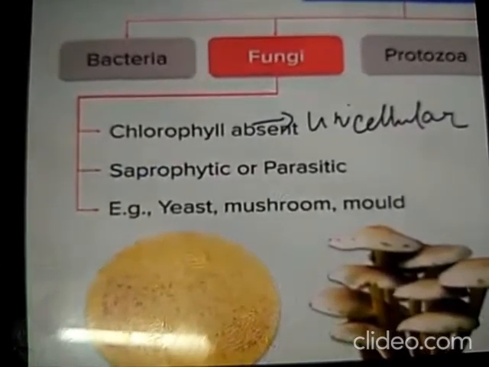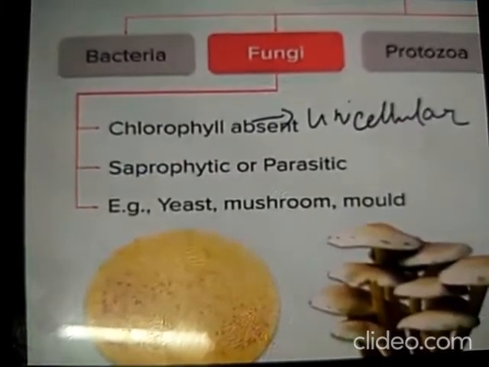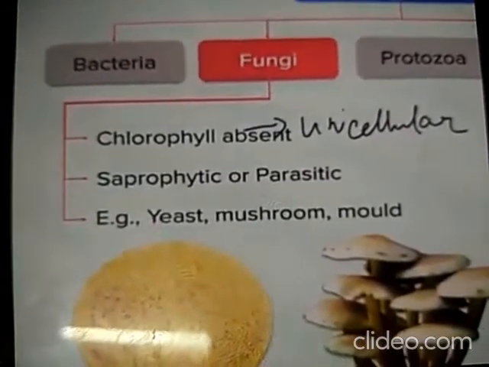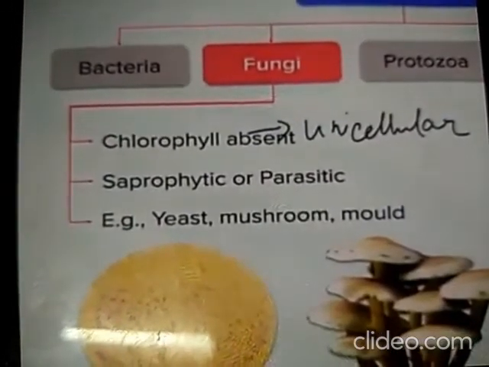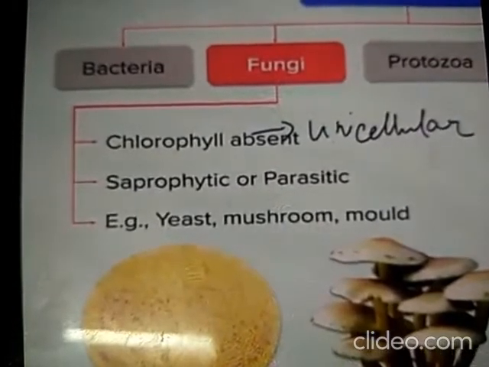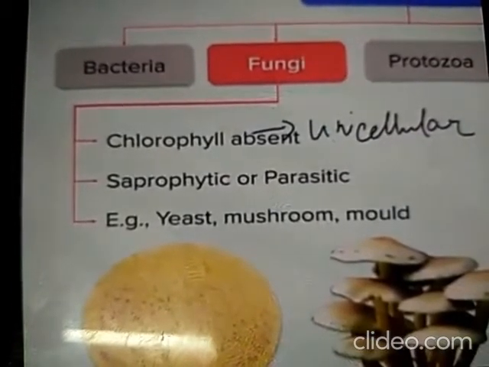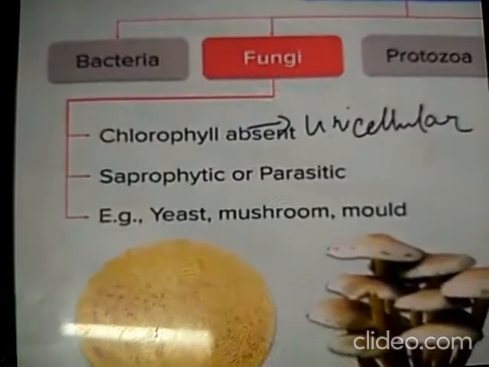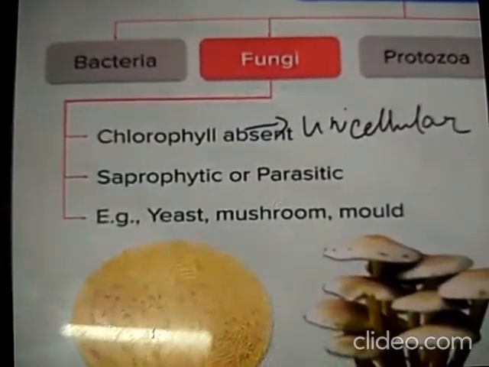And if it is not heterotrophic, then what kind of organism is it? It is saprophytic or parasitic. Saprophytic, what is the meaning of saprophyte? Which depends on other host plants. It is known as saprophyte. And parasitic means it will eat the insects, right? That is known as a parasitic organism. Examples here are yeast, mushroom, mold, as you can see in the picture, right?